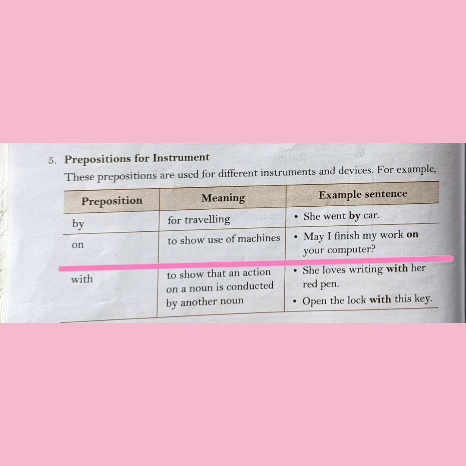"On" is used to show use of machines. For example, may I finish my work on your computer? That is, the preposition "on" talks about what machine we are going to use. Next is "with". It is used to show that an action on a noun is conducted by another noun. For example, she loves writing with her red pen. Another example can be, open the lock with this key.